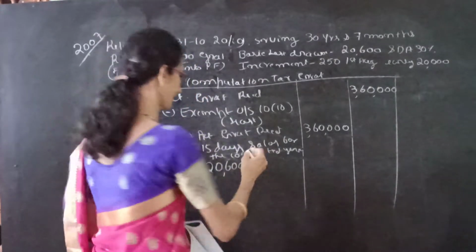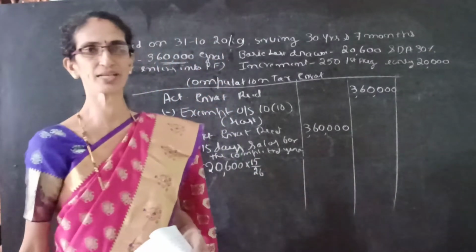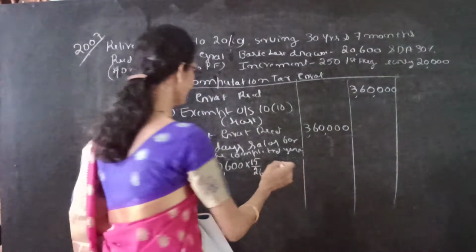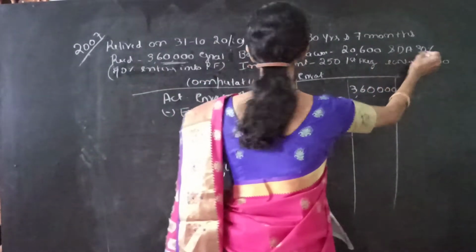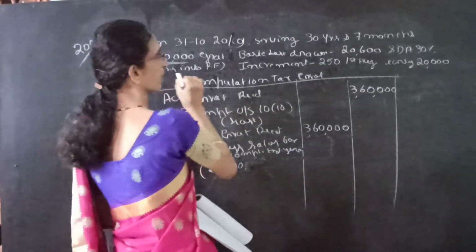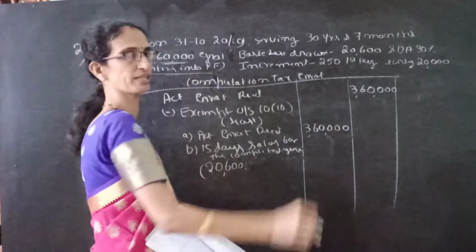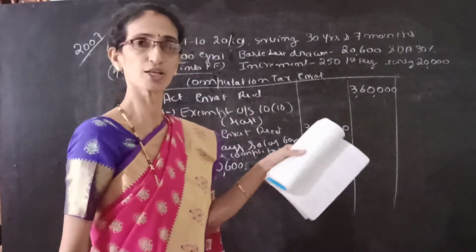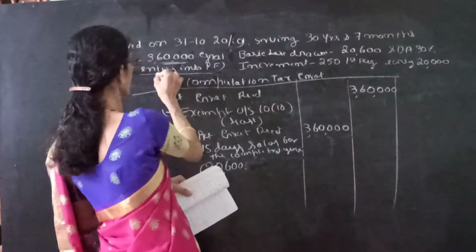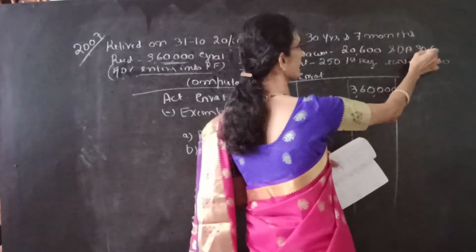15 days salary means 15 by 26. Sorry, here it is given DA, and DA 30% of basic. So it is 40% enters into provident fund means retiring benefit, it affects second type. It is not covered under that. So for not covered under act what should we take, in covered we take all DA, DA 30% we take.